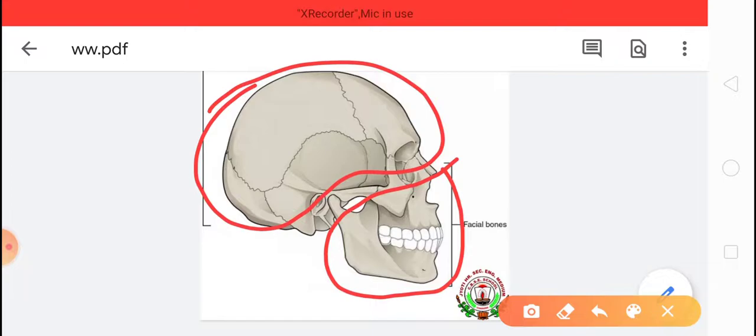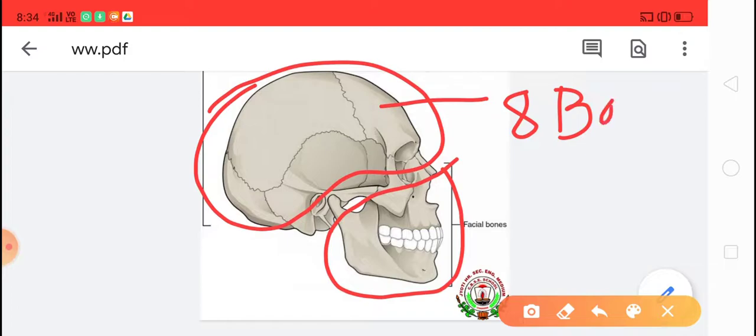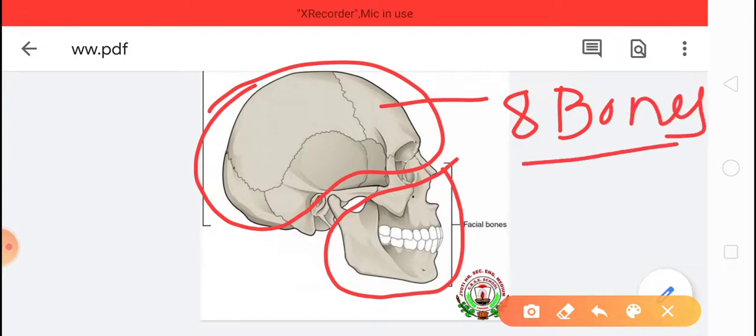The cranium is a large hollow structure made up of 8 bones. These 8 flat bones join together and protect the brain. The brain is very delicate, and that delicate brain is protected inside the cranium.